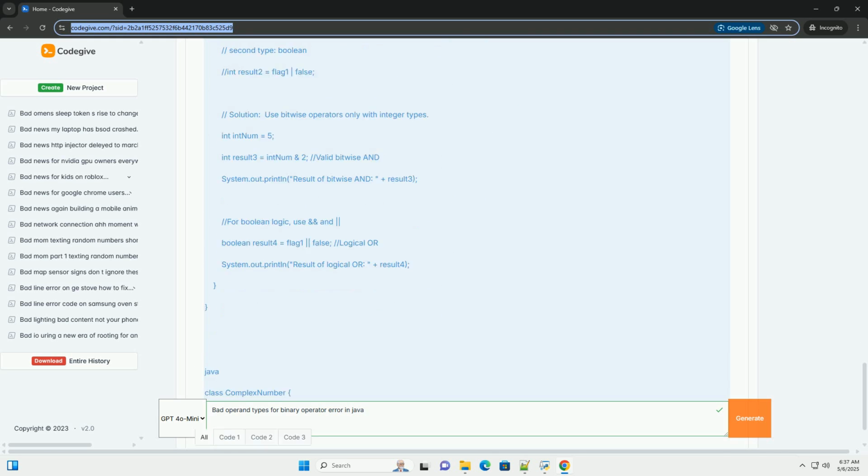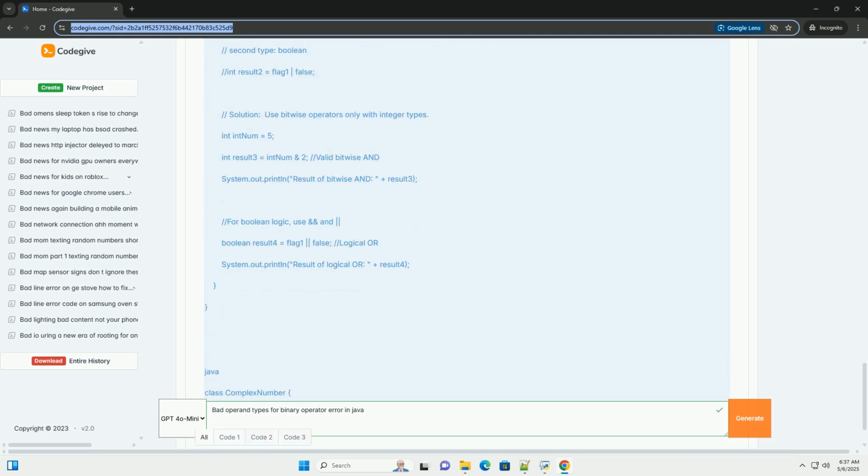The core problem: type mismatch. The bad operand types for binary operator error essentially means that Java doesn't know how to apply the binary operator you're using to the specific data types of the operands you've provided. The Java language specification dictates which operators are valid for specific types. Common causes and solutions with code examples. Let's dissect the typical scenarios that trigger this error and how to fix them.